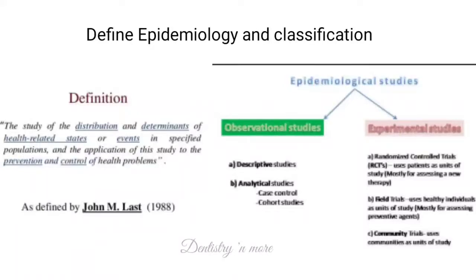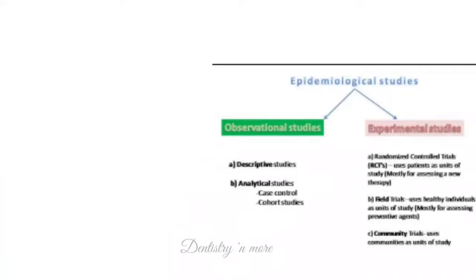In observational study, the investigator has a role of observer, whereas in experimental study, the investigator is not just observing, he is actually intervening. And it is classified as randomized control trial, field trials and community trials. And randomized control trial also has a non-randomized counterpart.